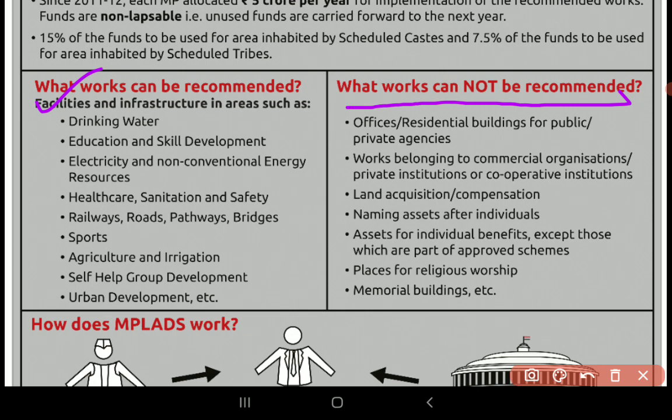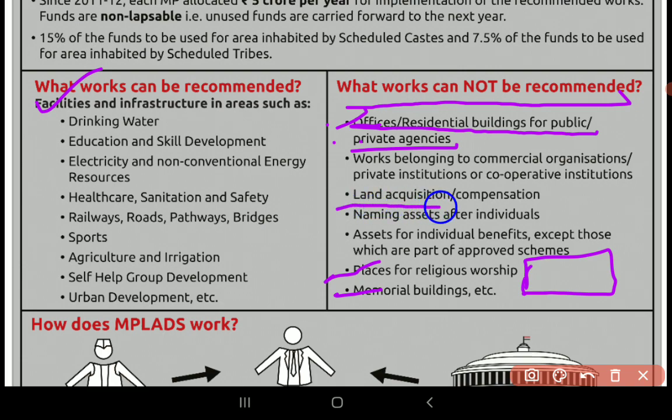First, for residential offices, residential buildings for public and private agencies, you cannot propose for them. Memorial buildings or places of religious worship. For example, an MP comes to your village, or he will announce a place of worship, temples or some other mosque or anything. He can recommend through his funds, but not through MPLAD funds. You have to remember that.